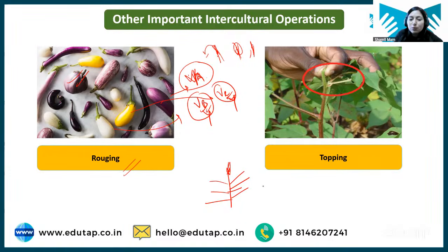So for that, we will top out or pinch out this apical bud. At the top, the apical bud helps in the vertical growth of the plant. So when we want to increase the lateral growth so that we have multiple branches and in each branch we will get some produce, the apical bud is removed, which is known as topping.